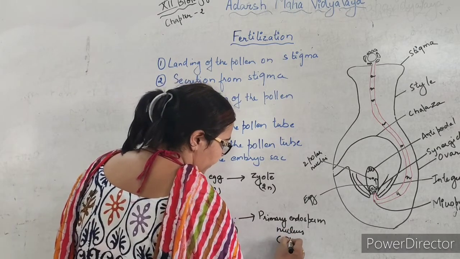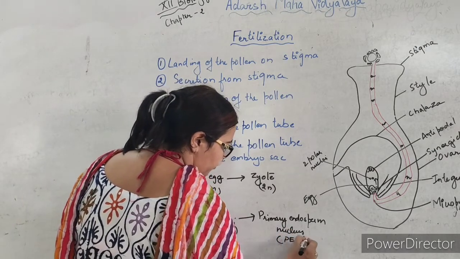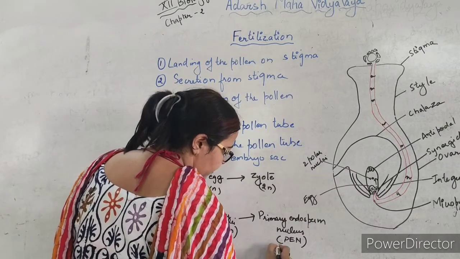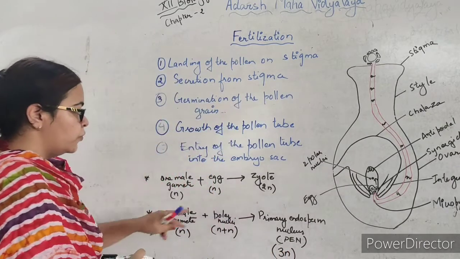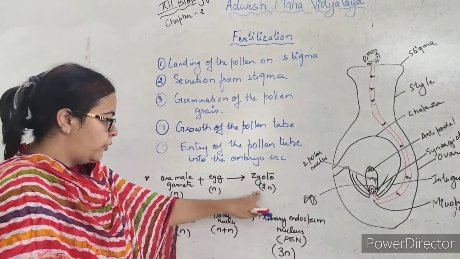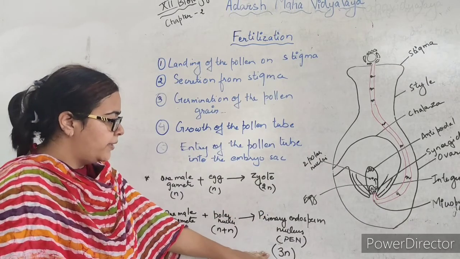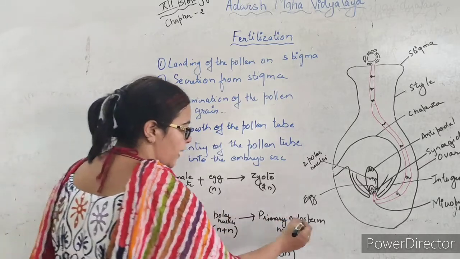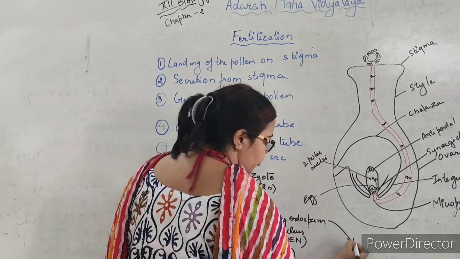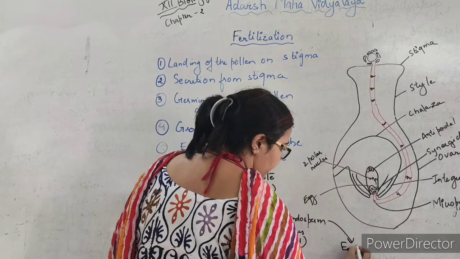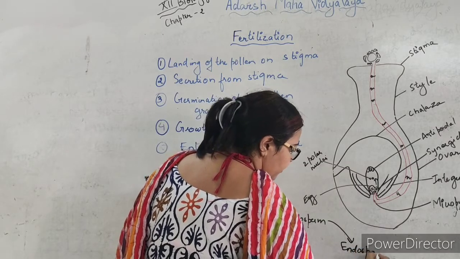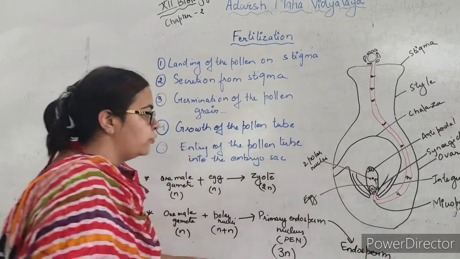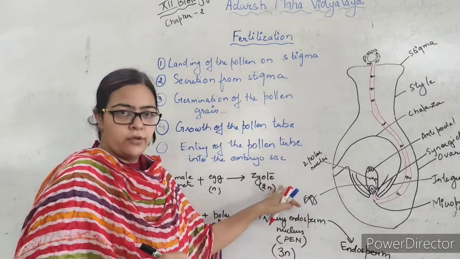This is nothing but PEN, and the ploidy of this PEN is 3n, that is triploid. So the zygote formed will be diploid and the primary endosperm nucleus formed is triploid. And this primary endosperm nucleus will further mature into endosperm, which will provide nourishment to the developing zygote.